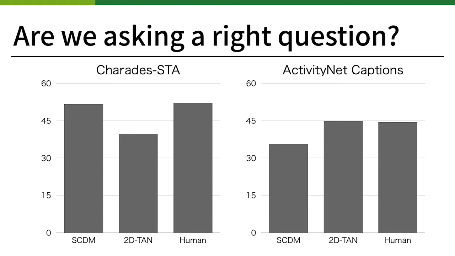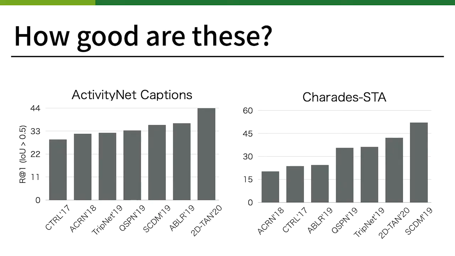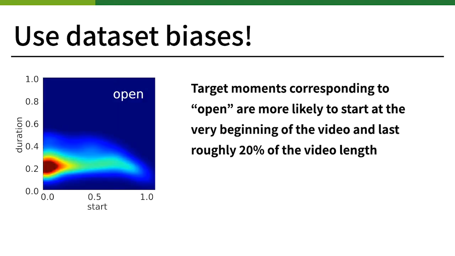We address three research questions. Firstly, how well are the existing deep models on this task? To put these scores in context, we built some baselines. To build baselines, we use dataset biases.